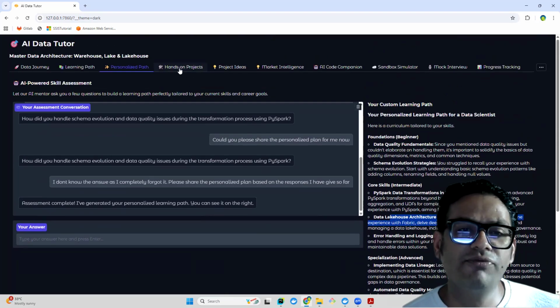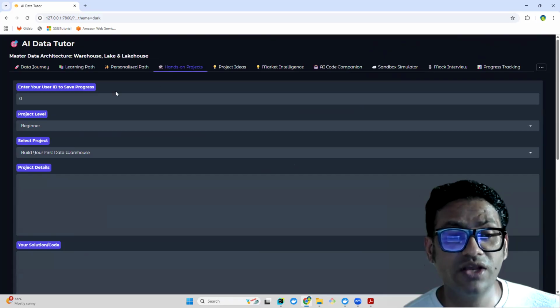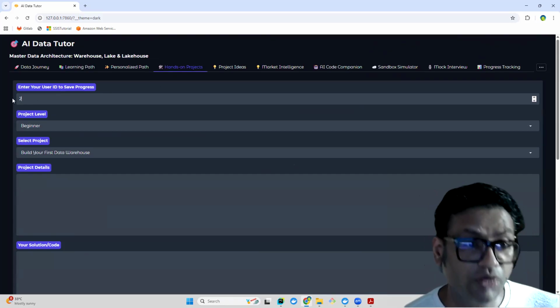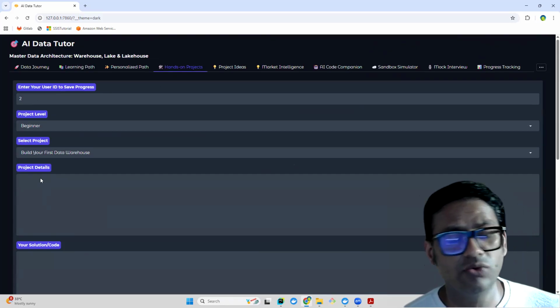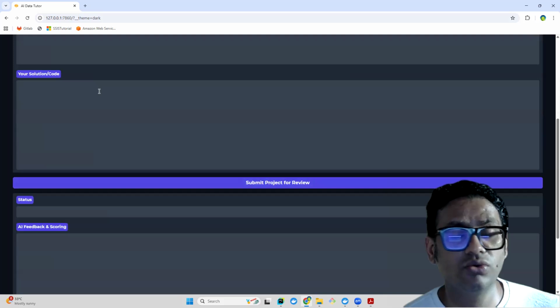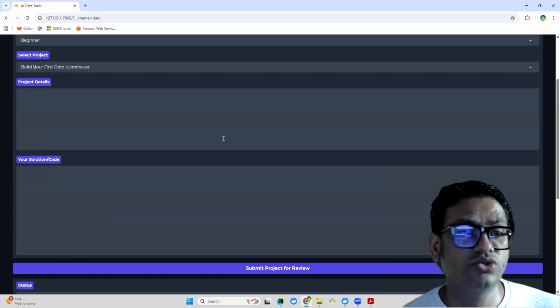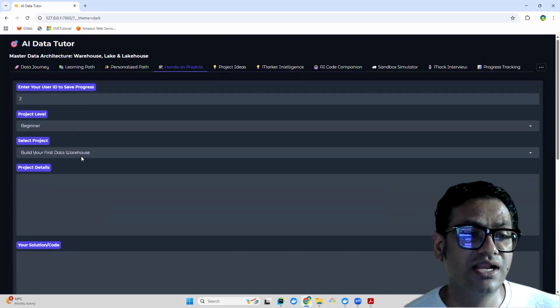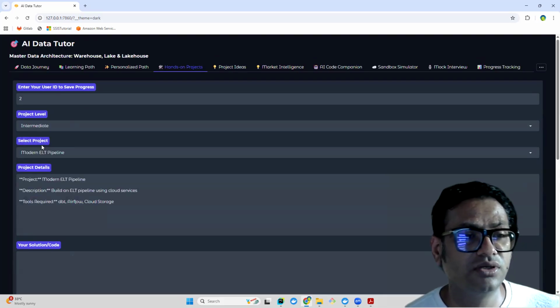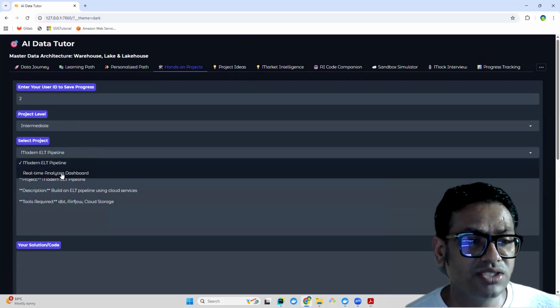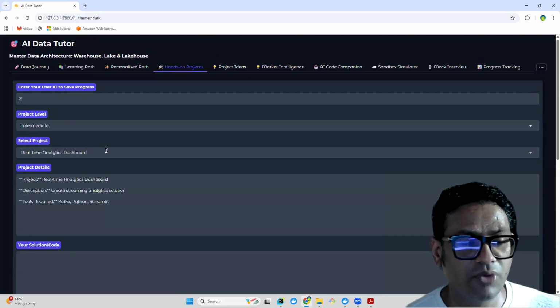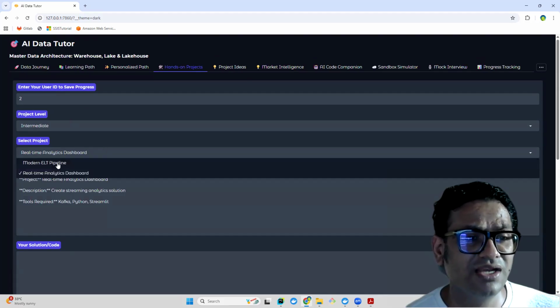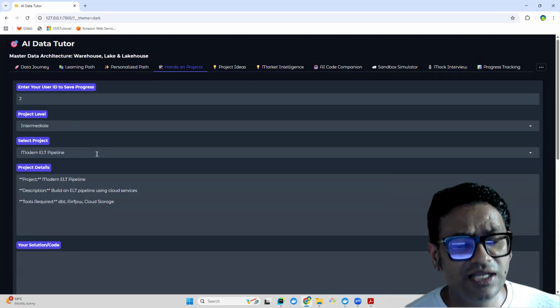Okay, so the next feature is hands-on project, and this is where, whatever project you are currently working on, you can provide the details over here, and it is going to review your solution. Here you can select the project level you have, and choose what kind of project you have worked on, whether it's real-time data analytics or a modern ETL, ELT pipeline, whatever it is.